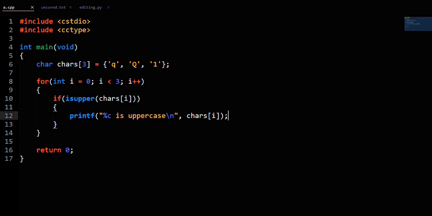If we actually ran this code, you would see that capital Q is the only character that would get a printout from our if statement. That is because isupper only considers characters in the range from uppercase A to uppercase Z to be uppercase.